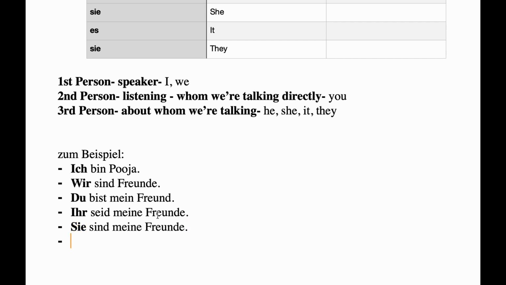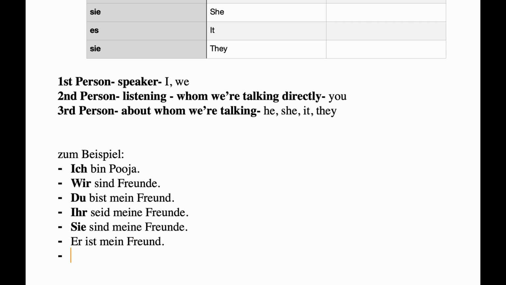Again, in English, the meaning of both these sentences is the same. But in Hindi, you will understand the meaning, and in German also, that du is informal, which means tu or tum. Ihr is also informal, but it is plural, which means tum sab. Sie is very formal, which means aap or aap sab. Clear?